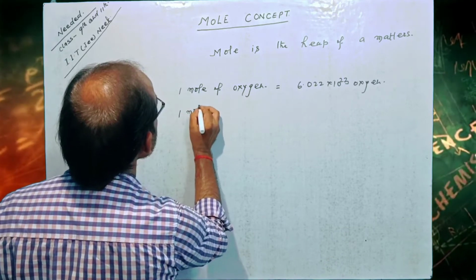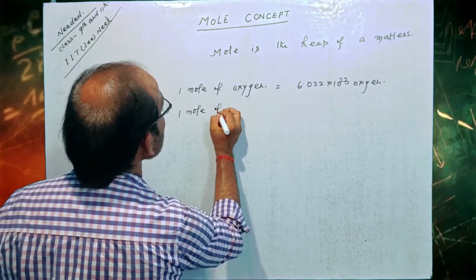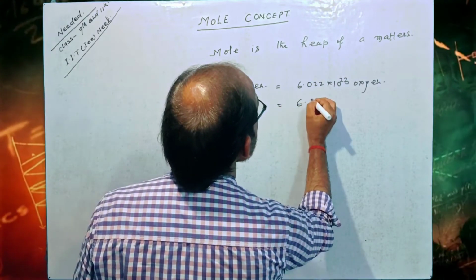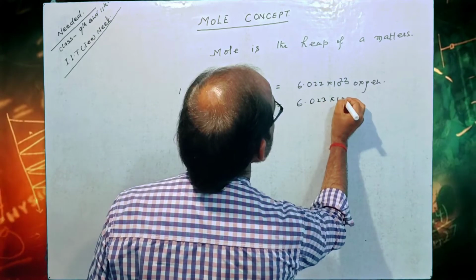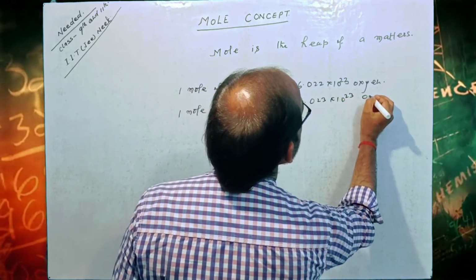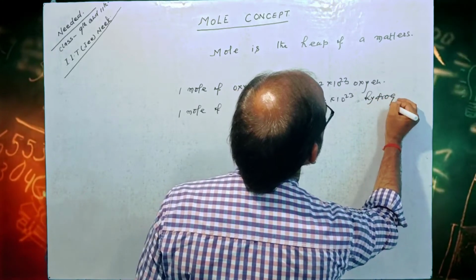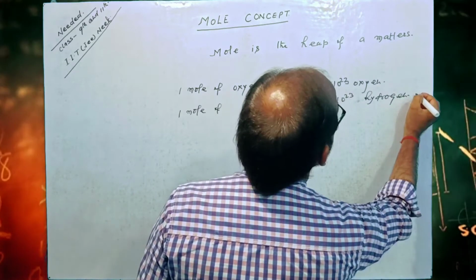One mole of H equal to 6.023 into 10 to the power 23 hydrogen atom.